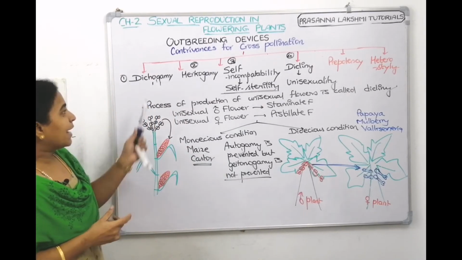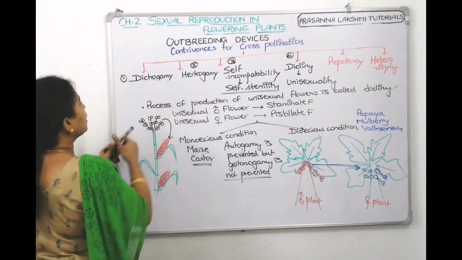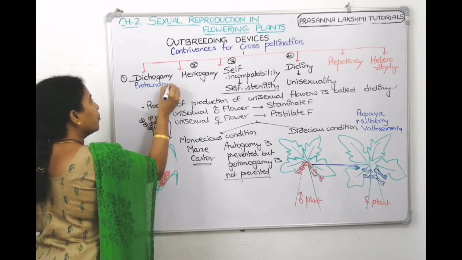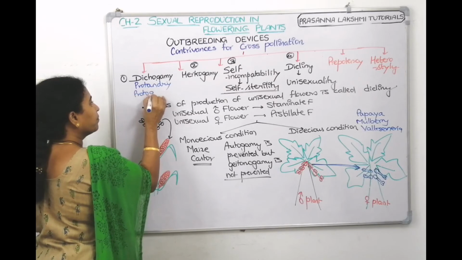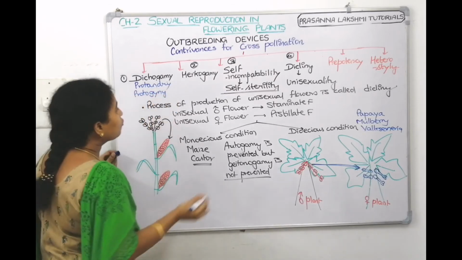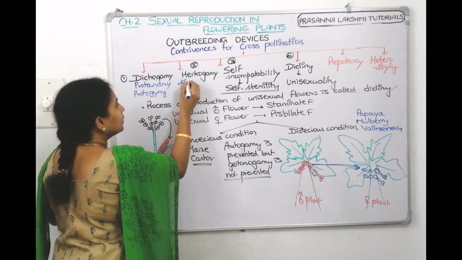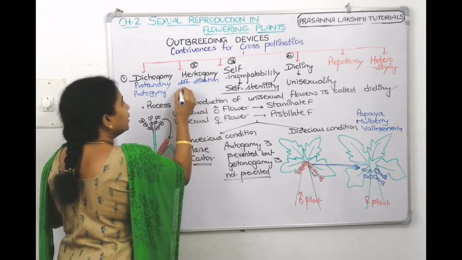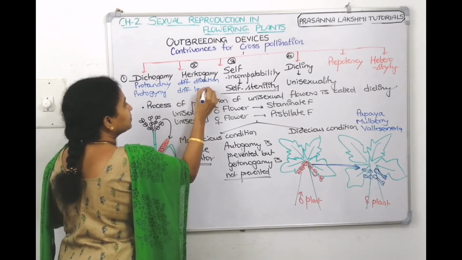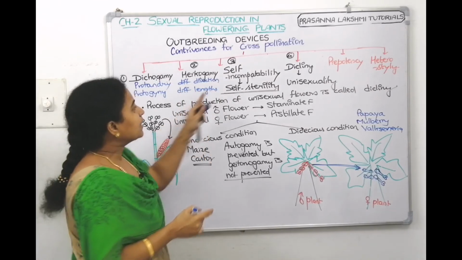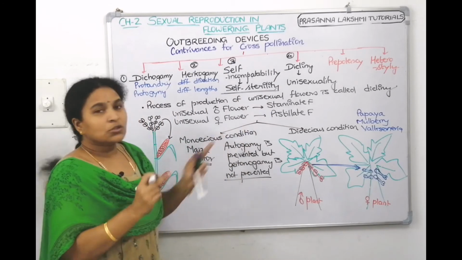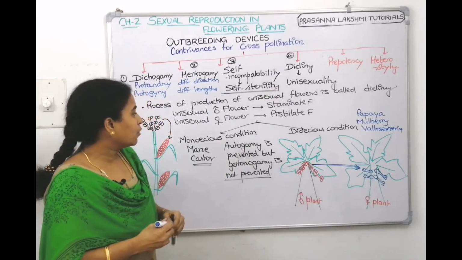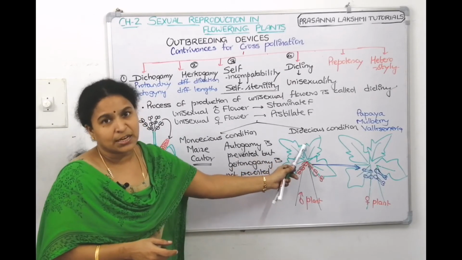So, we discussed dichogamy. Under dichogamy, we told like protandry is there, protogyny is there. Under hercogamy, we told different directions and different lengths. The third one is self-incompatibility, self-sterility. So, sterile genes, so it becomes sterile only. Under unisexuality, we are going with monoecious condition and dioecious condition.